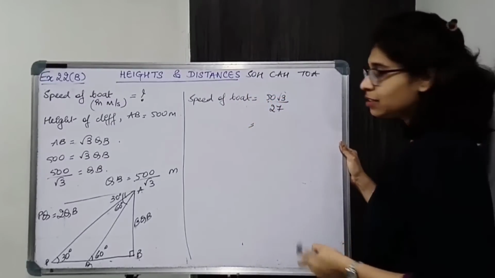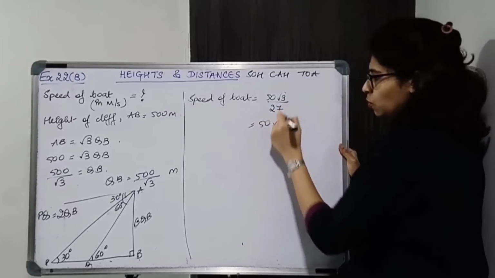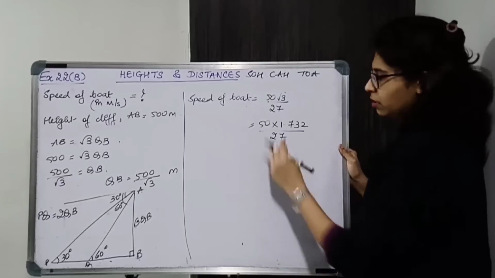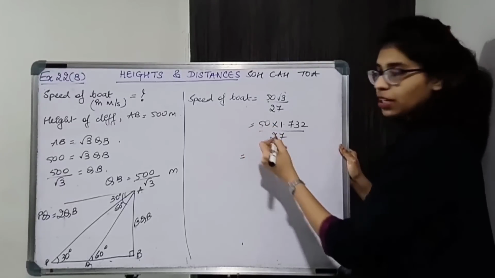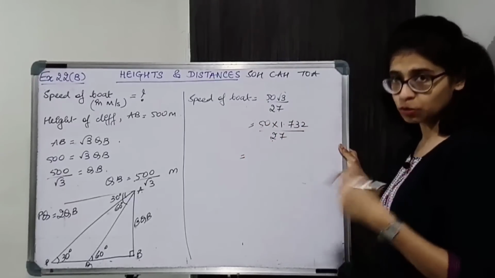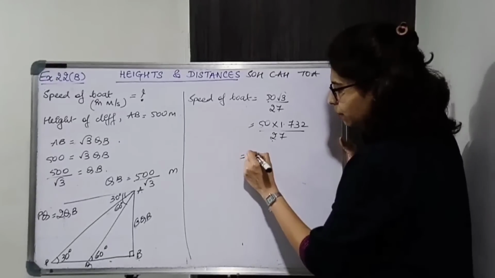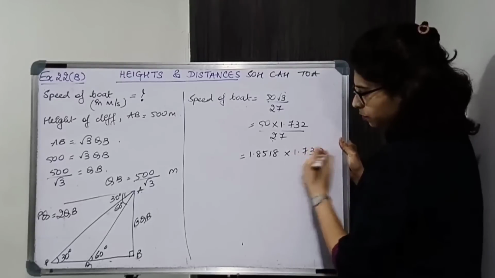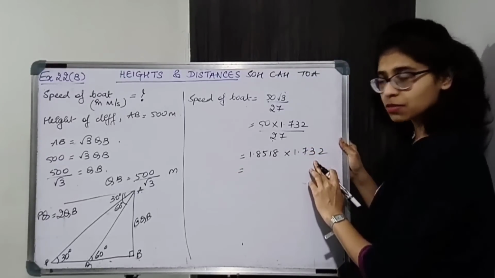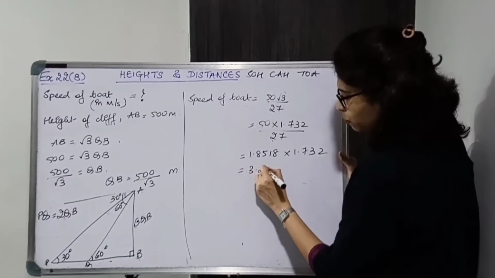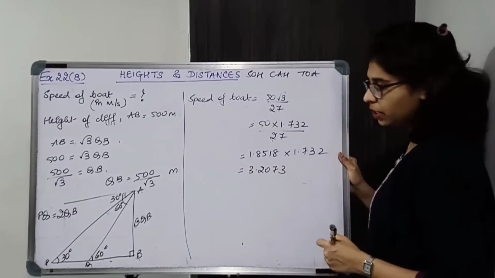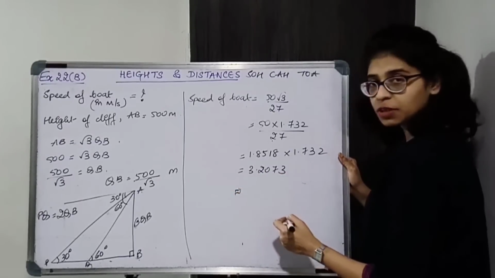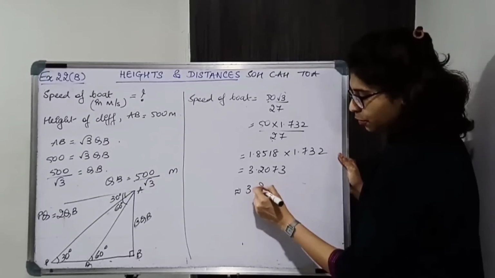Nothing's getting cancelled. So 50 into 1.732 upon 27. Okay. First divide 50 by 27. Okay. And then multiply by 1.732. It would be easier. So you will get 1.8518 into 1.732. Okay. Now multiply this. So you will get 3.2073. Okay. Round it off to 2 decimal places, so you will get 3.21.